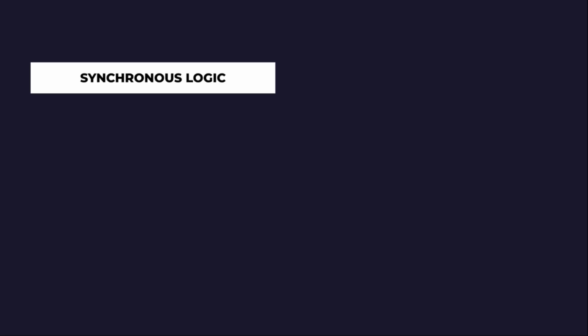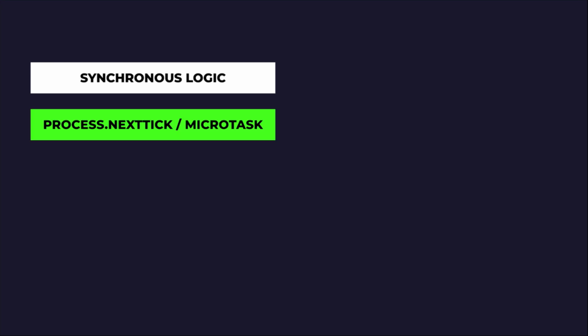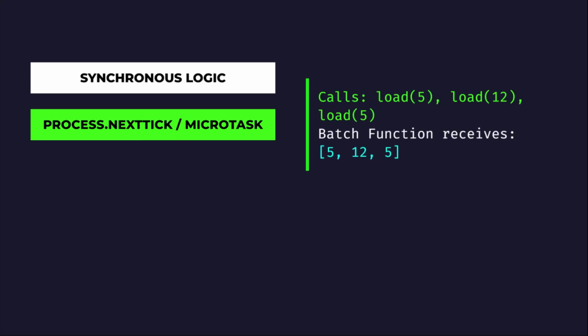When loader.load is called, DataLoader registers the key and schedules the execution of the batch function using a mechanism like process.nextTick or setTimeout 0 in Node.js or microtask queuing in browsers. This ensures the batch function runs asynchronously after all synchronous application logic has completed, allowing maximum key accumulation. For example, if three different resolvers call loader.load(5), loader.load(12), and loader.load(5) within the same execution cycle, the batch function receives the array 5, 12, 5.